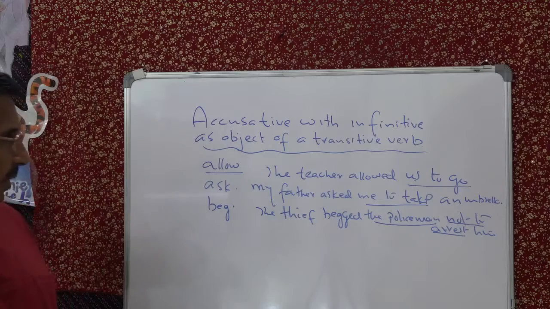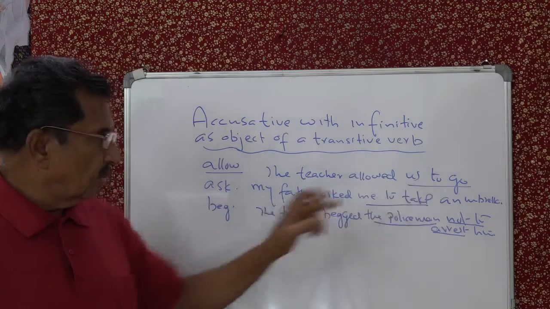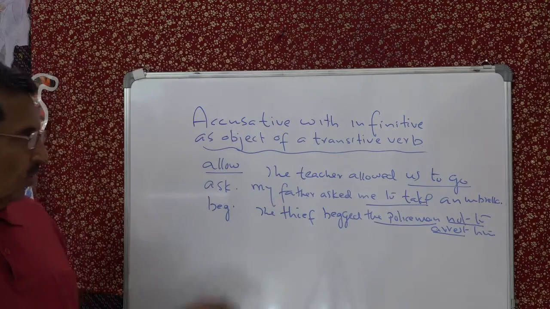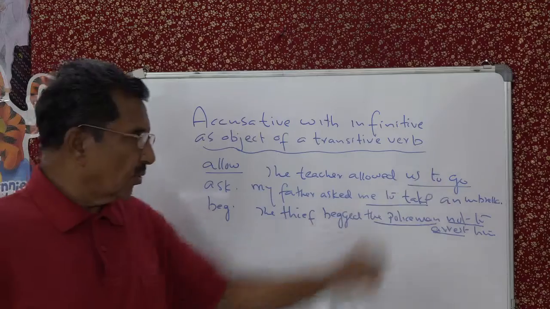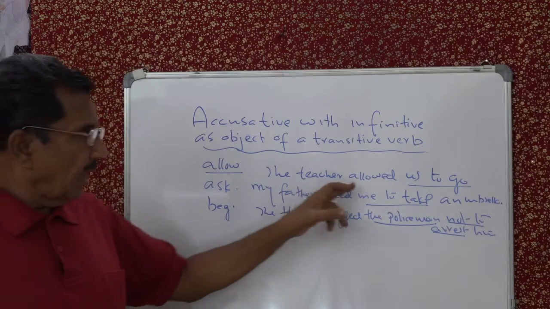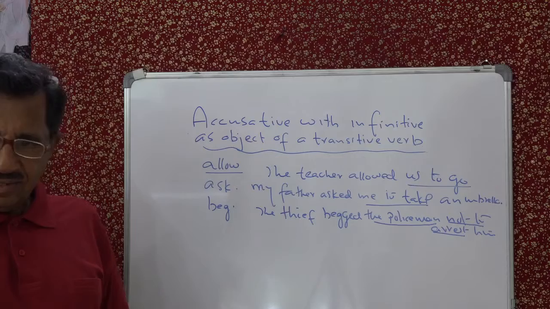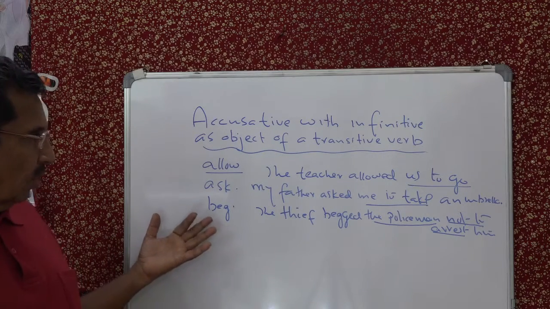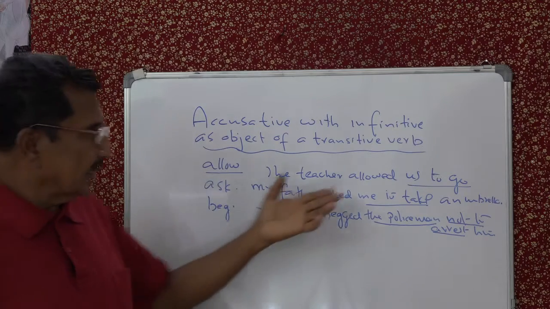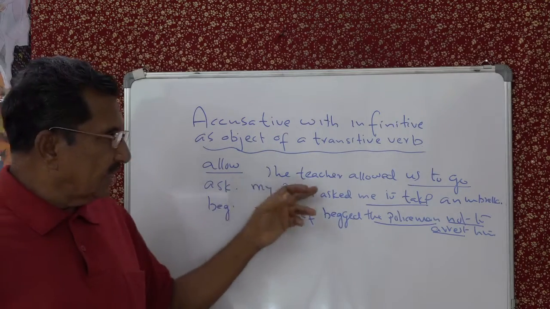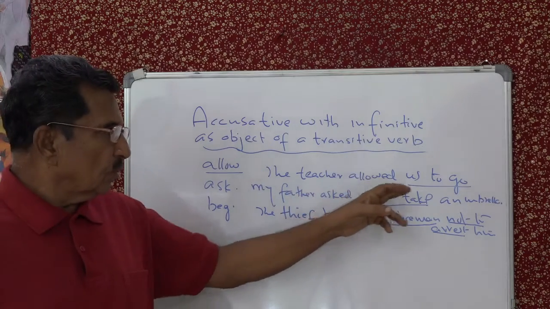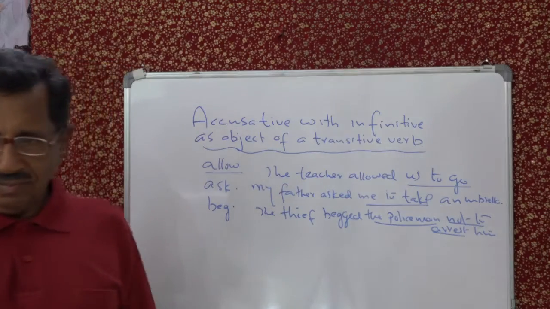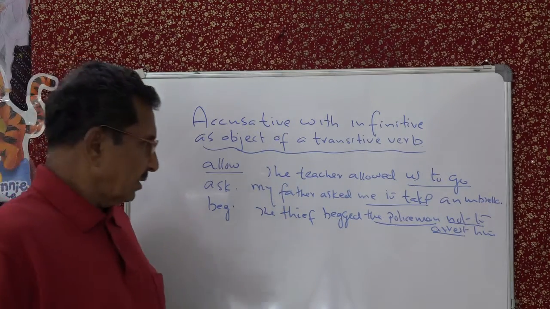It can also come in the form of a question. For example, you can say, the teacher allowed us to go. Did the teacher allow us to go? Or future tense, will the teacher allow us to go? Understand? Or you can say, what did the teacher allow us to do? Then you can say, the teacher allowed us to go. Understand? You can say like so.